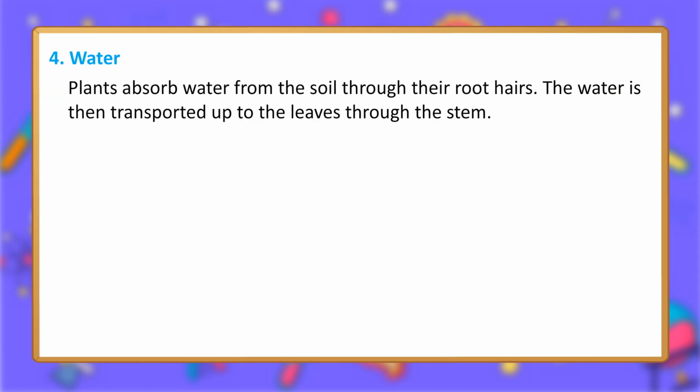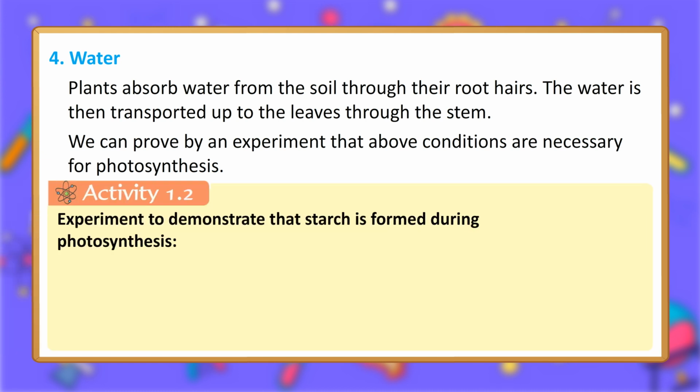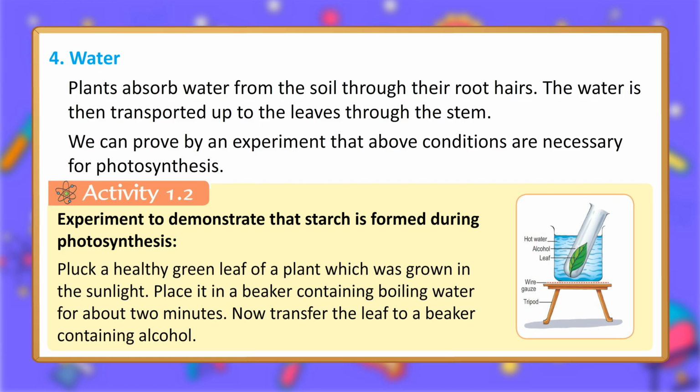Stomata. 4. Water. Plants absorb water from the soil through their root hairs. The water is then transported up to the leaves through the stem. We can prove by an experiment that the above conditions are necessary for photosynthesis. Activity 1.2. Experiment to demonstrate that starch is formed during photosynthesis.